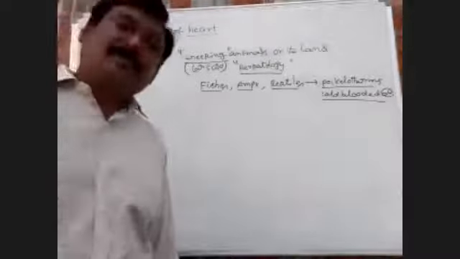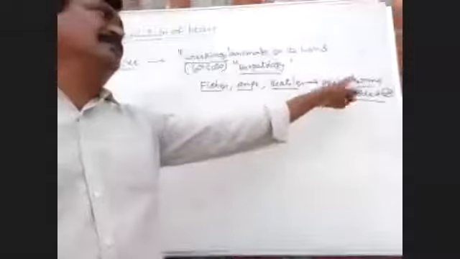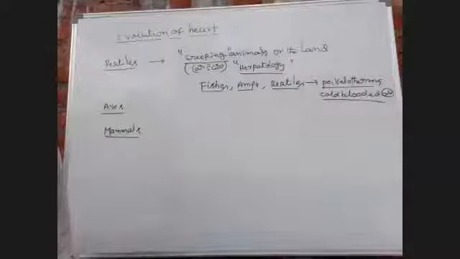So fishes, amphibians, and reptiles are all considered poikilotherms or cold-blooded organisms.